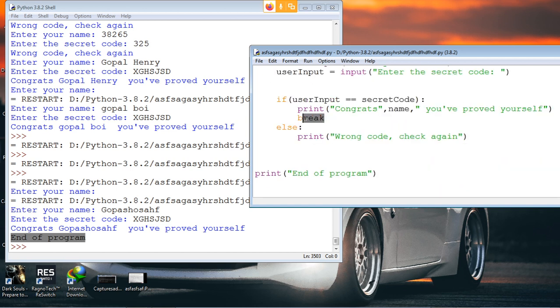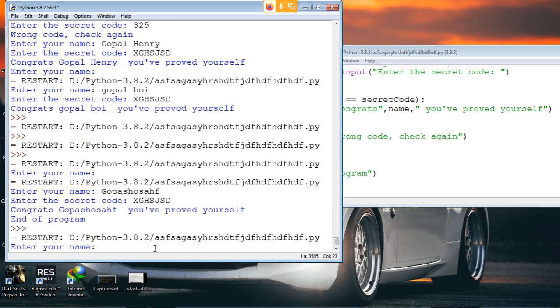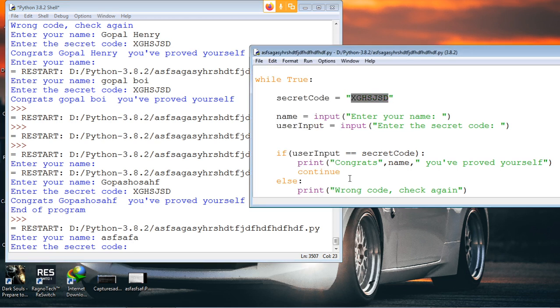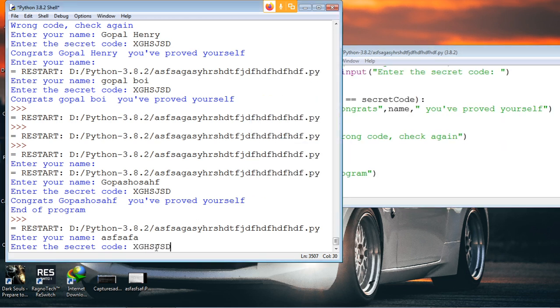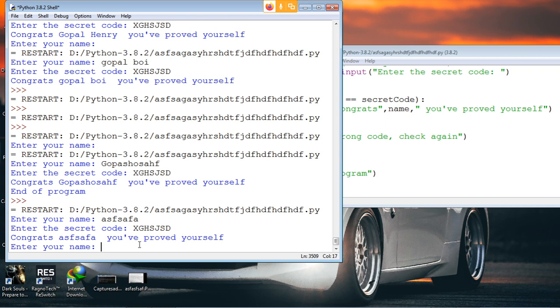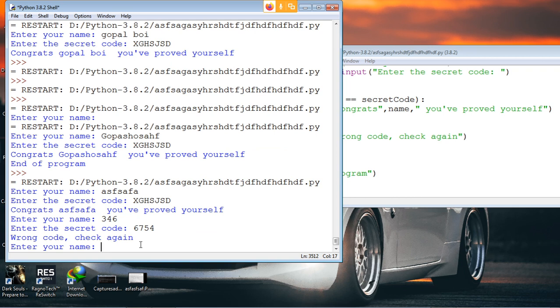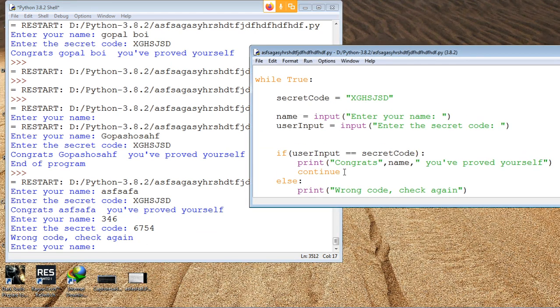Now, what if I did something else? Instead of break, I wrote continue. Okay, let's see what happens. Correct code. Congrats. Again, it is going to check. If I type the wrong code also, the same thing will happen. So, what is this continue even doing?